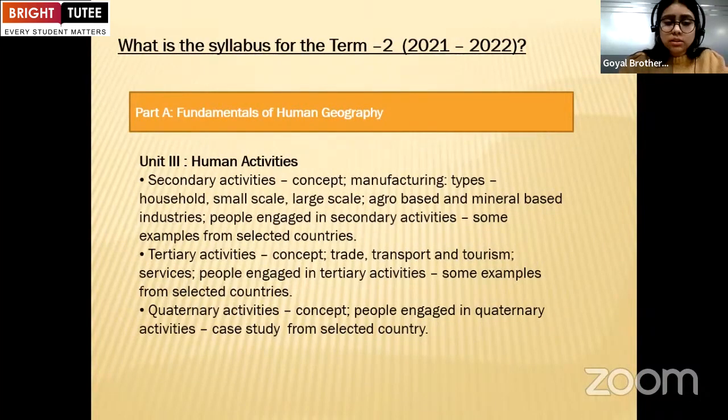Now come to the next chapter, tertiary activities. Again, they have to learn the concept, trade, transport and tourism, services, people engaged in tertiary activities, and some examples from the selected countries. Now, quaternary activities. Only 3 topics of this chapter they have to learn. In quaternary activities also, they have to know about the concept of quaternary activities, how people are engaged in the quaternary activities, and there are some case studies from the selected country. So quinary activities have been removed by the CBSE.